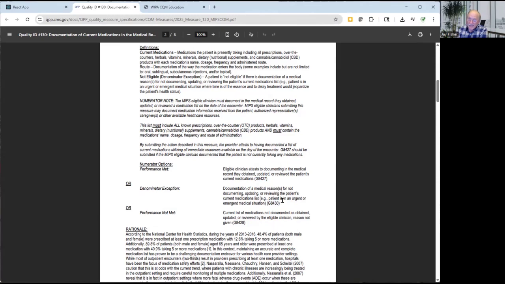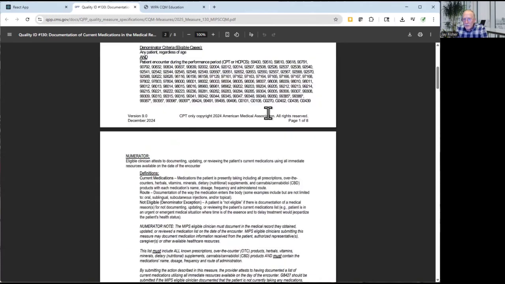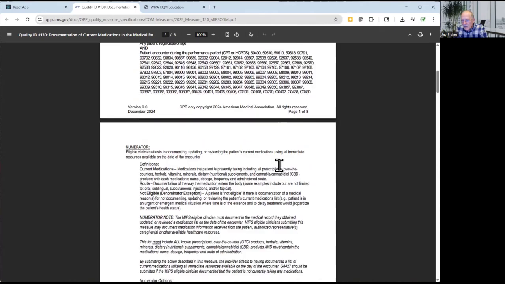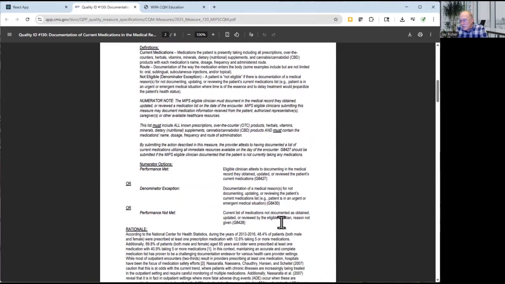In Macromonitor, if you should miss a couple, then don't worry, because there's a tool in Macromonitor where you'll be able to download a list of those that are called data completeness not met. What data completeness not met tells us is that there were encounters that fell within the denominator criteria for which you did not affix a G code. And we'll be able to give you that report, turn that report around. You'll be able to go back and look up and find out whether you actually met, excluded, or not met the specific measure.